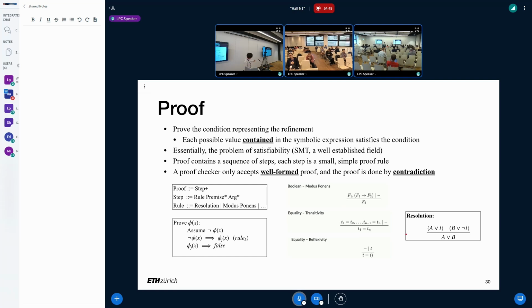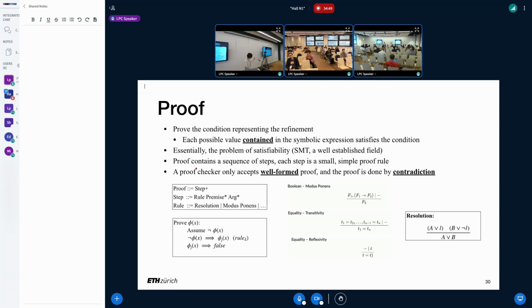And the most important one is the resolution rule, which I show here. Basically we can prove everything with this resolution rule. That is, if we know A or L holds, and B or negation of L holds, then we can infer A or B must hold, right? Because L and negation of L conflict with each other. So that's the basic rule.